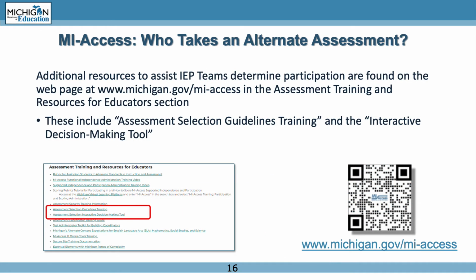Additional resources to assist IEP teams determine participation are found on the webpage at michigan.gov/my-access in the Assessment Training and Resources for Educators section. These include Assessment Selection Guidelines Training and the Interactive Decision-Making Tool, which allows an IEP team to walk through the decision-making process together in real time.